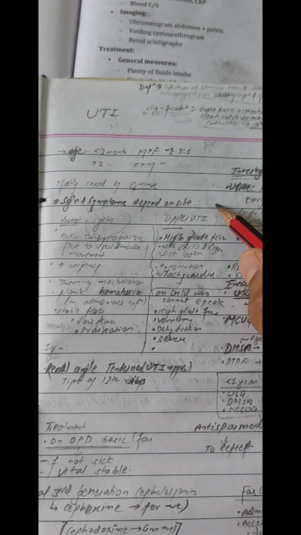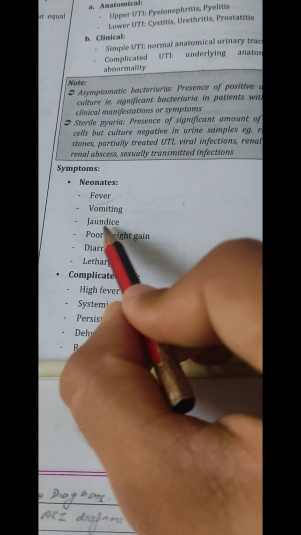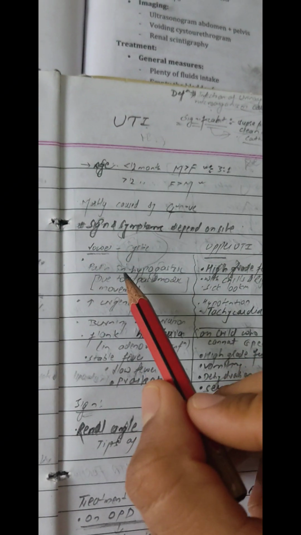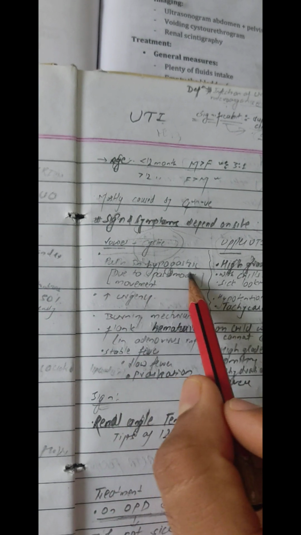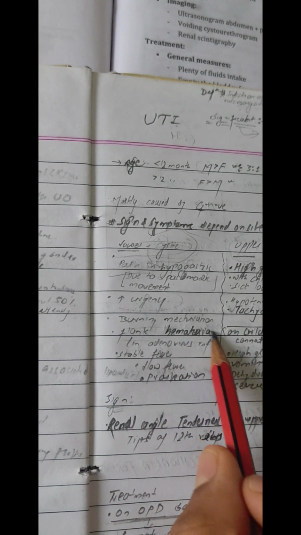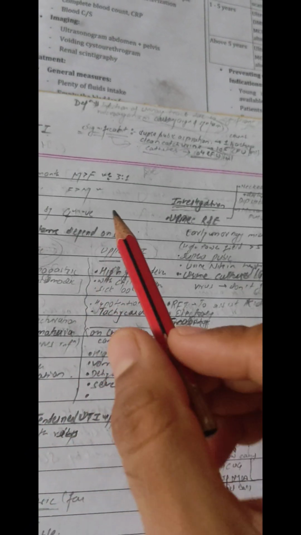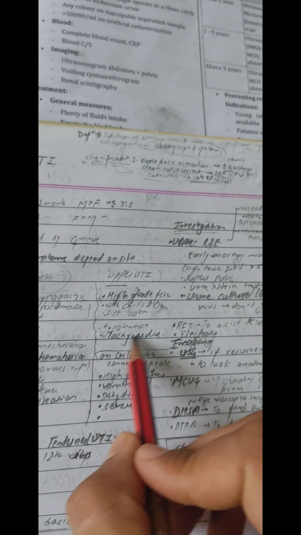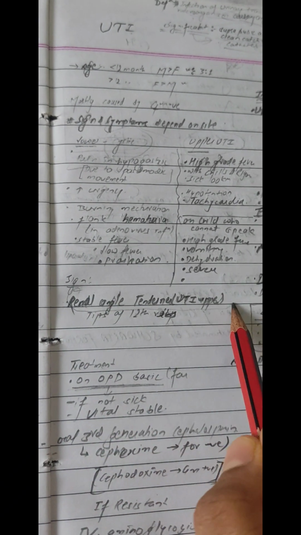Signs and symptoms of UTI. In neonates, the signs and symptoms are fever, vomiting, jaundice, poor weight gain, diarrhea, lethargy. In a child, the symptoms are of lower UTI: pain in the hypogastric region, increased urgency, burning micturition, flank pain, hematuria, and low-grade fever. In upper UTI, there is high-grade fever, chills and rigor, sick-looking child, hypotension, tachycardia. In upper UTI, there is renal angle tenderness as a sign.